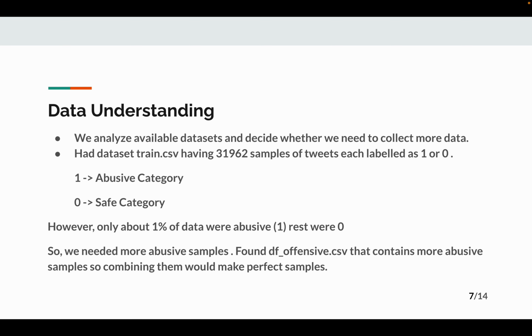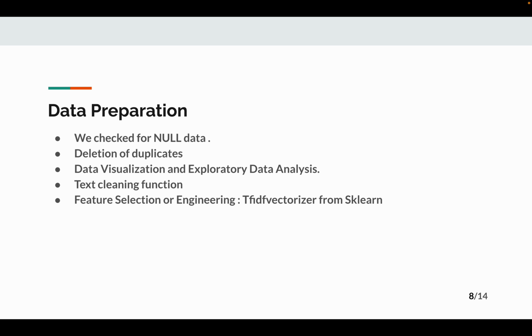So in the data understanding phase, we analyze different data sets that are available to us and decide whether it is enough or we need to collect more data. We had the dataset train.csv having 31,962 samples of tweets labeled 1 and 0, 1 being abusive and 0 being safe. However, only 1% of data were abusive in train.csv and the rest were the safe category. So we needed more abusive samples. So we found df_offensive.csv that contains more abusive samples, so combining them would make perfect samples for our model.